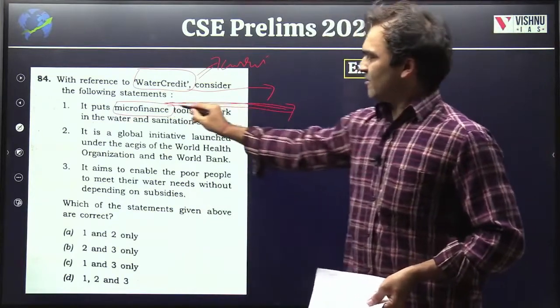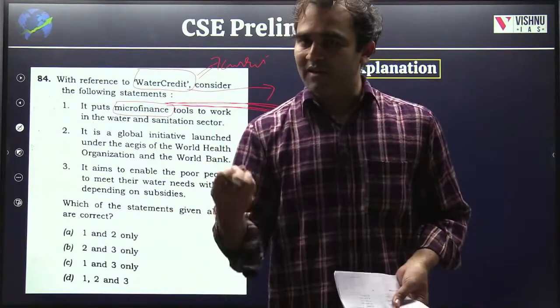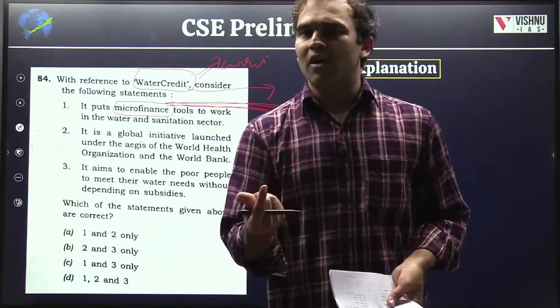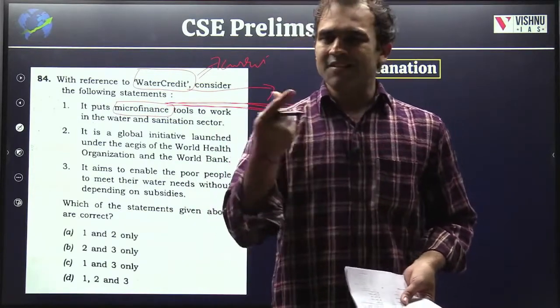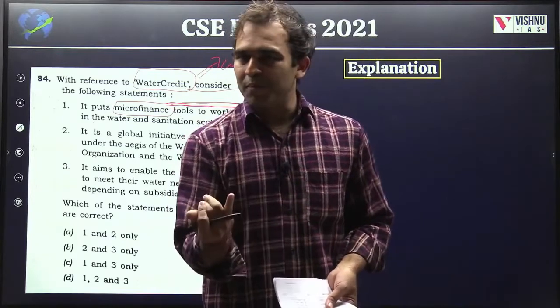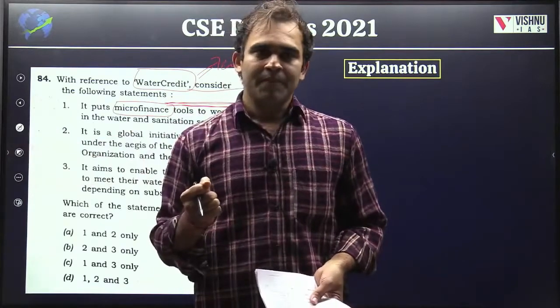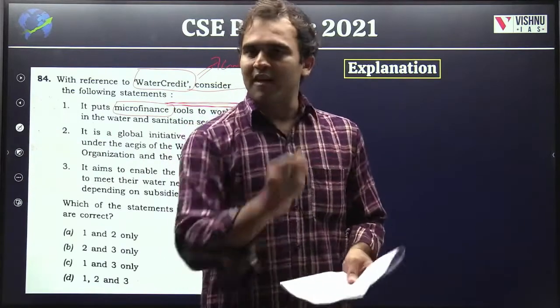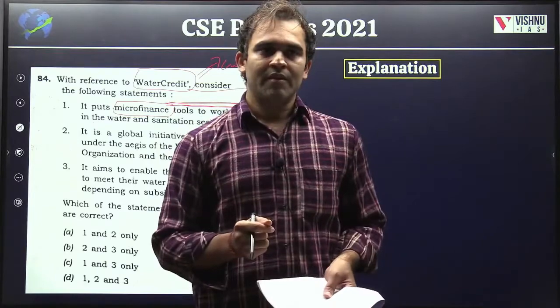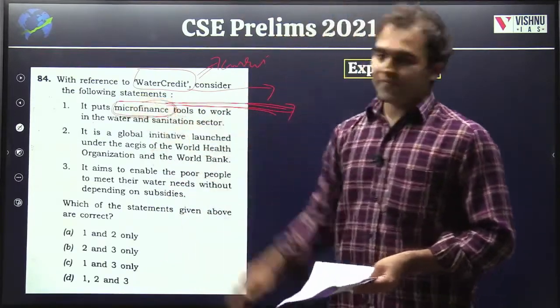What is microfinance? Financing is giving credit to people. Micro means small. So financing in small amounts. Who will require small amounts? Poor people, daily wage labor, small street hawkers, people who are having a small scale business. Those are the people who will require microfinance.